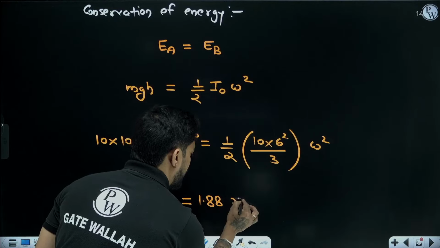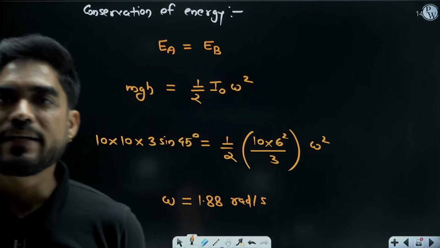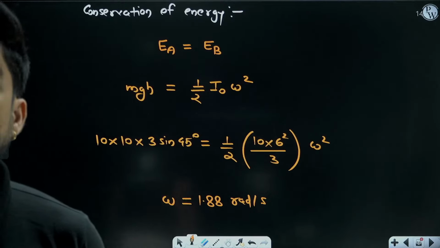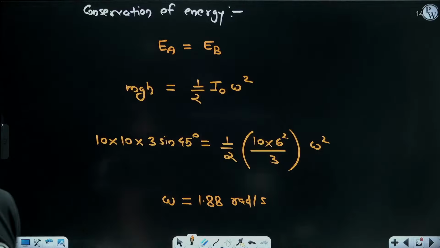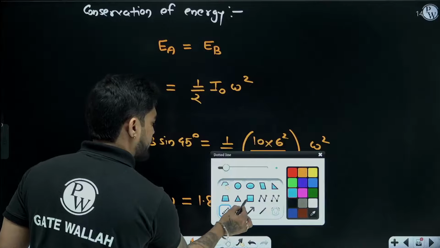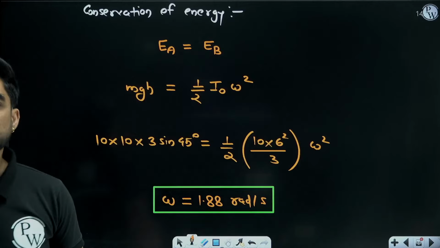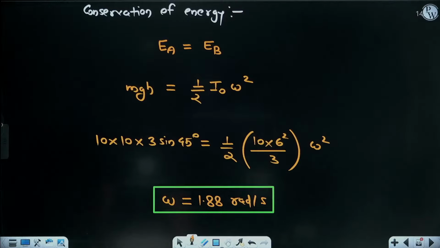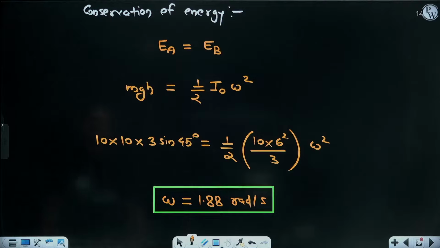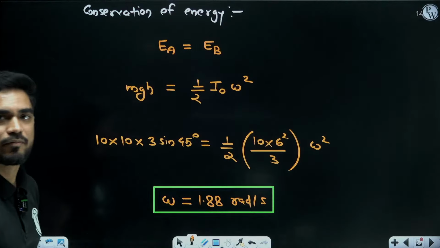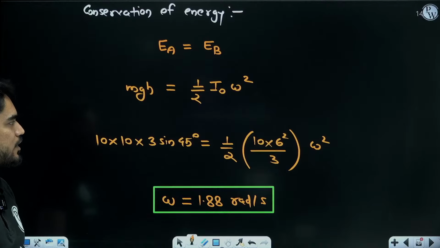1.88 radian per second. Is this the answer? 1.88. Very good. Divya, very good. Anubhav. 1.88 radian per second. Excellent. 1.88 radian per second is the angular velocity of the rod. Shall we move on to the next question?